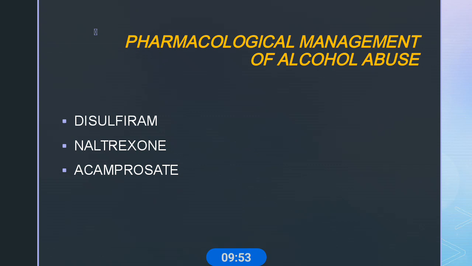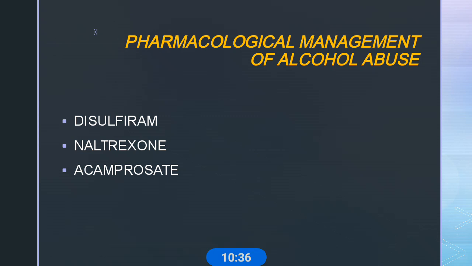Next we come to the pharmacological management of alcohol abuse. Usually, in the alcohol dependence class, we discussed some of these drugs. These alcohol dependence drugs are also useful in alcohol abuse cases. What are the drugs? Disulfiram, naltrexone, and acamprosate. These drugs can also be used in case of drug dependency. So in drug abuse, mainly these three drugs are used.